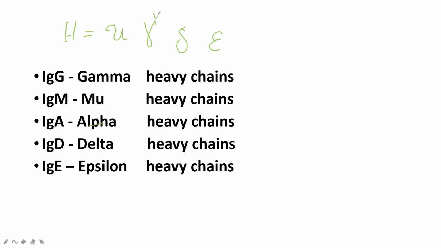Oh, one is missing: IgM, IgG, IgE. So the types of antibody depend upon the heavy chain: heavy chain mu, heavy chain gamma, heavy chain delta, heavy chain epsilon, and heavy chain alpha.